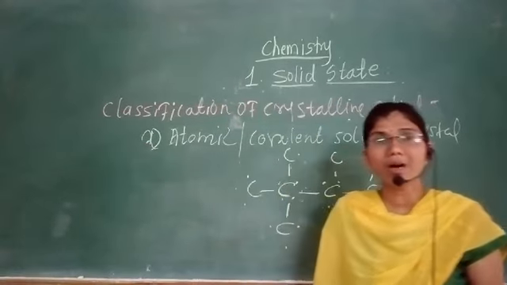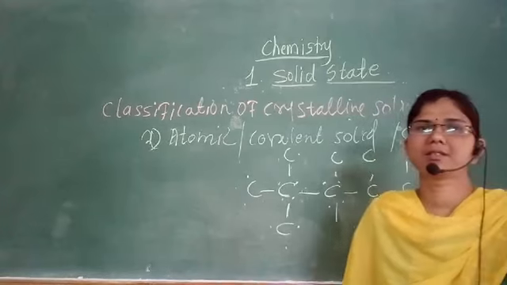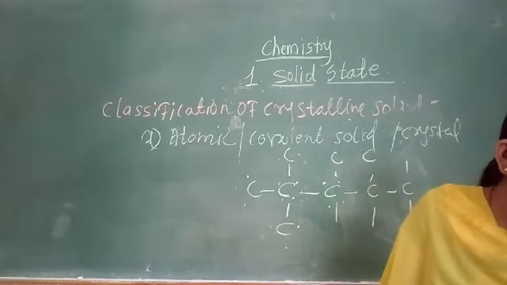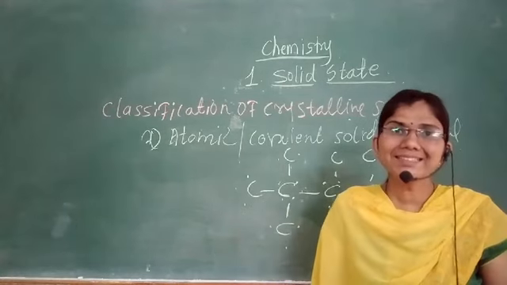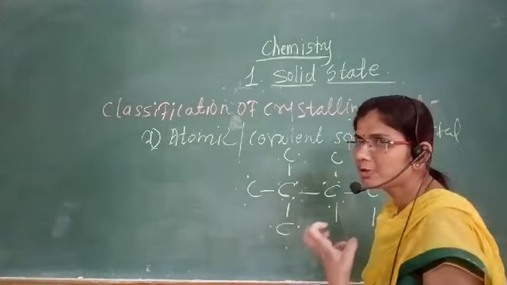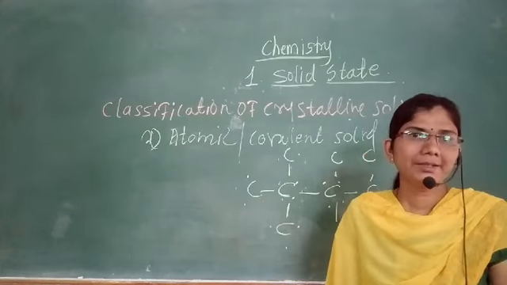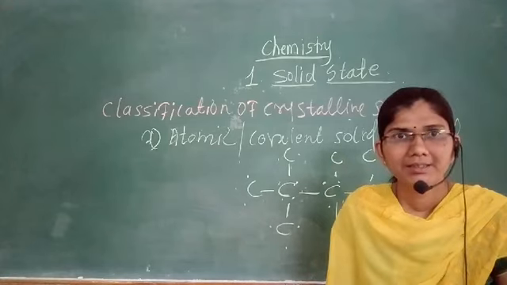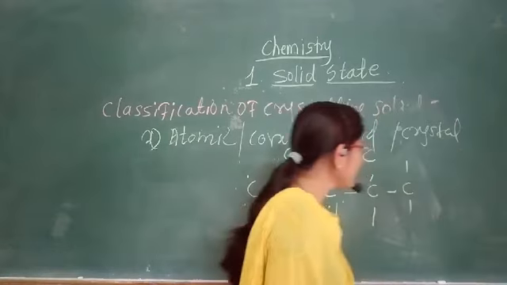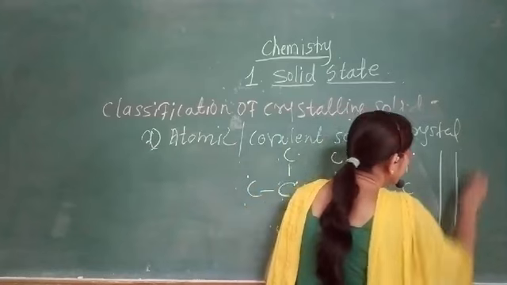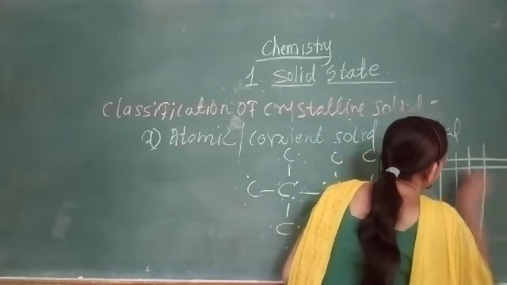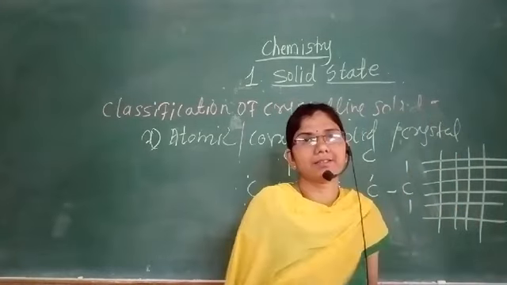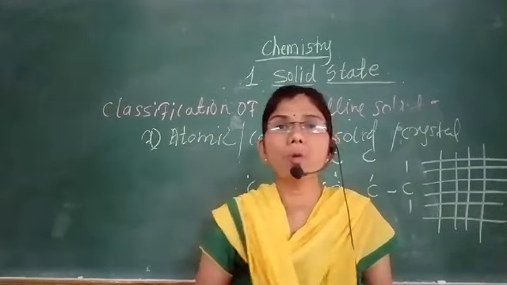Means in a covalent crystal or atomic crystal, the atoms are held together by a covalent bond. And when they are held together by a covalent bond, it makes that crystal rigid. It forms a crystal like a network, a giant, big covalent structure.